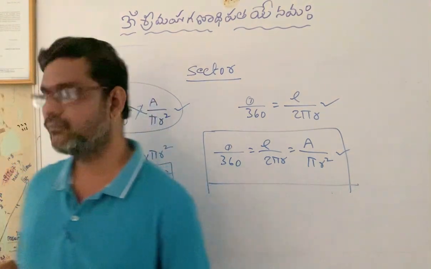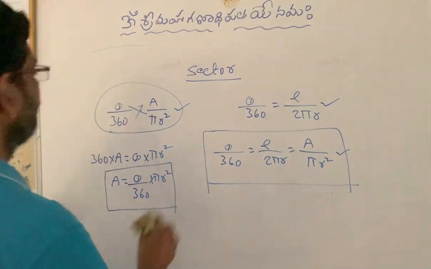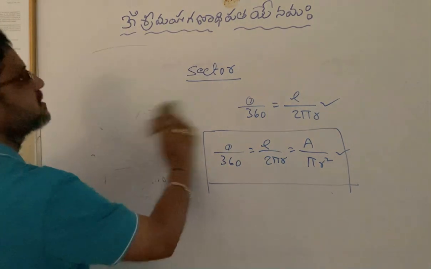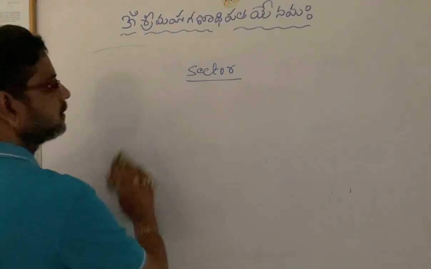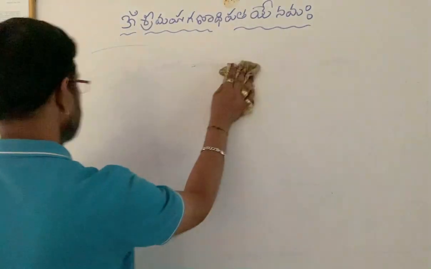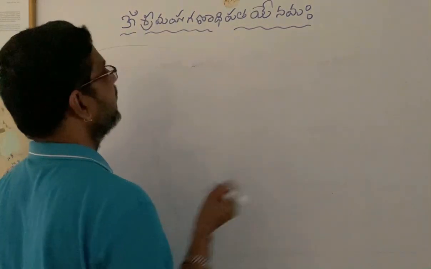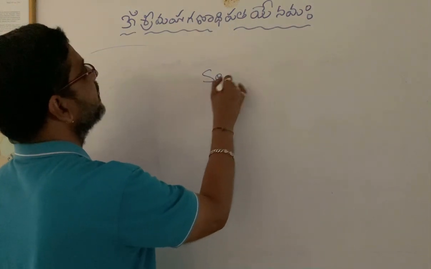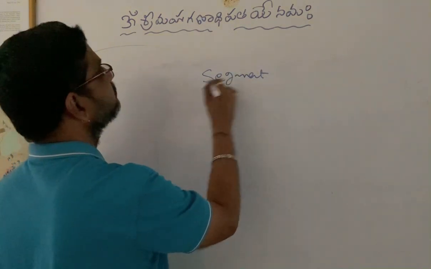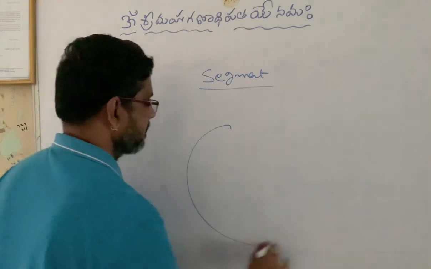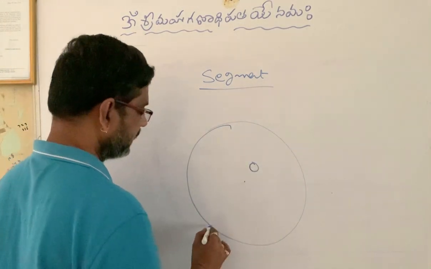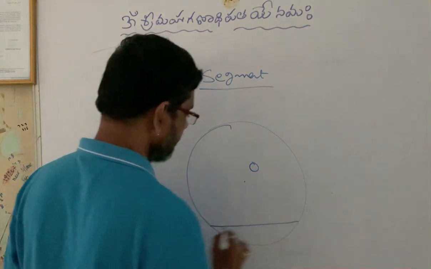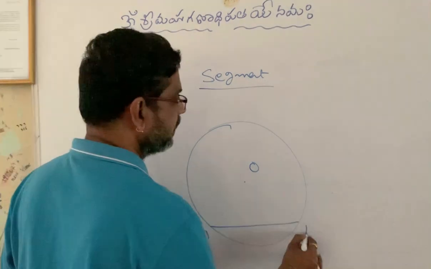Now, we have to extract a formula. How to find out the area of segment? First of all, let us know what is a segment. Let us consider a circle with center O. There is a chord AB.